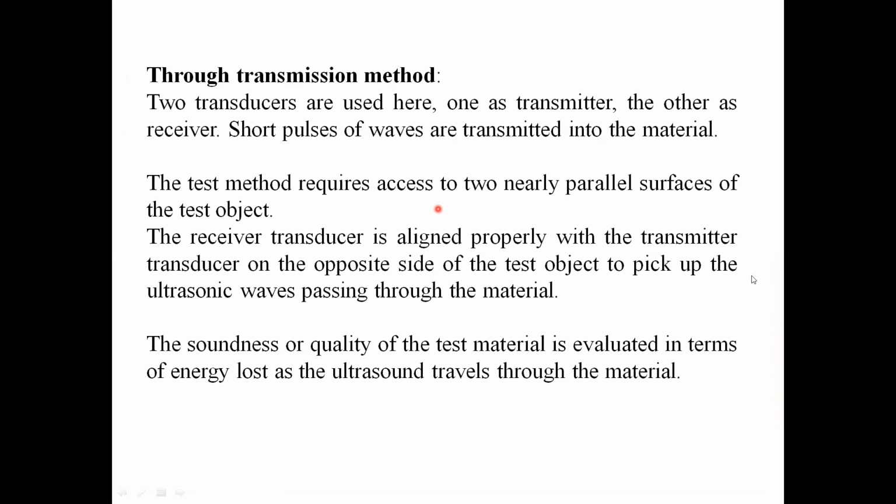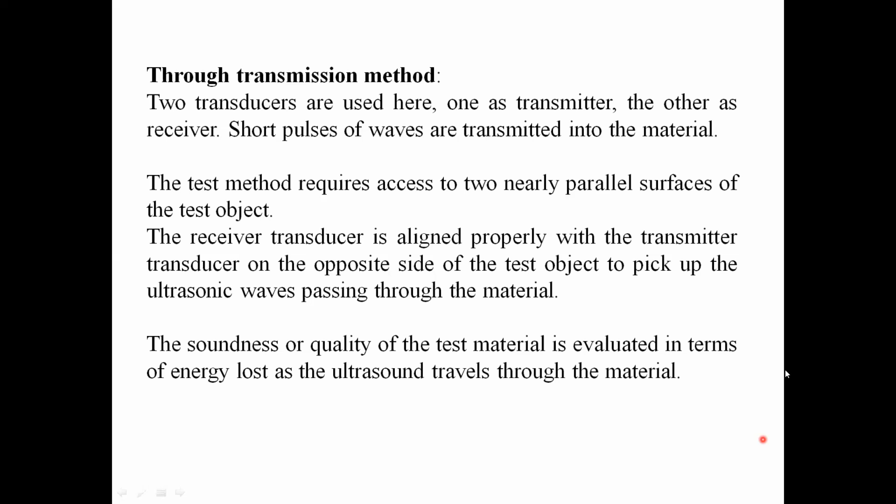Next, the second method, the through transmission method. In the previous method we have only one transducer, which acts as both transmitter and receiver, but here we have two transducers. One is for transmitting the wave and the second for receiving it, because here we need two parallel surfaces. On top we move the transmitter, at the bottom we have the receiver. Both should be in aligned position.